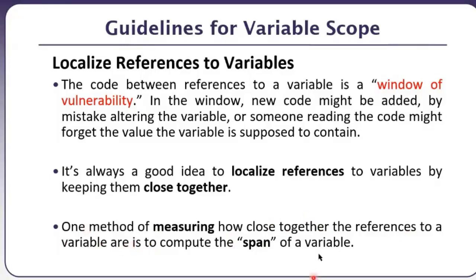By references to a variable, I mean that the variable is used at line number 1, then at line number 30, then at line number 70. So the span of that variable is very large. What we should try is that the span of the variable should be as little as possible, ताकि हमारा जो proximity है वो कम हो, ताकि हमारा जो horizontal distance है वो कम हो.